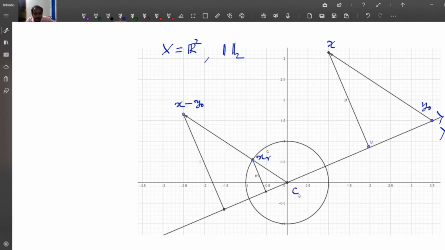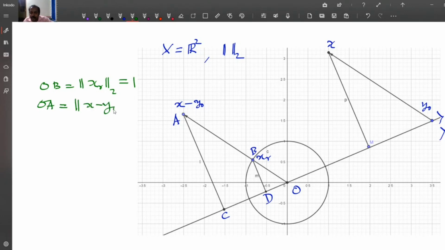Let this be O, and this is A, B, and this is C and D. From the figure we can see that OB equals the norm of x_R, which is 1, and OA equals the norm of x minus y0.